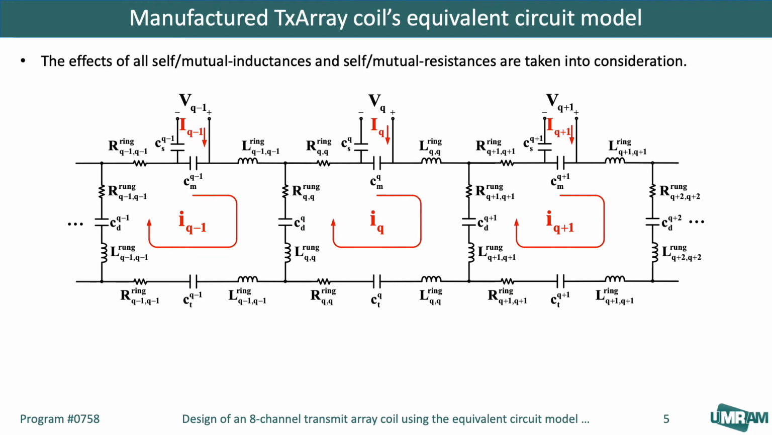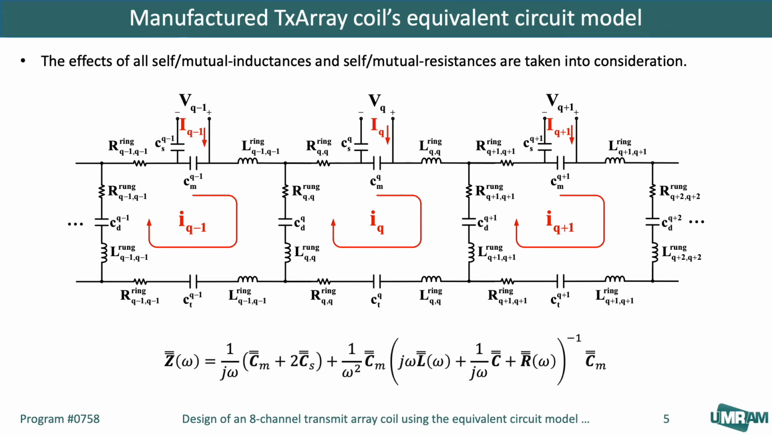This figure illustrates the manufactured TxArray coil's equivalent circuit model. In this study, the effects of all inductances and resistances emerging from the coil, shield, and load were taken into consideration. However, only self-inductances and resistances are shown in this model. By assessing the model with the Kirchhoff mesh current method, we can simply derive the coil's impedance matrix as a function of capacitors and frequency.